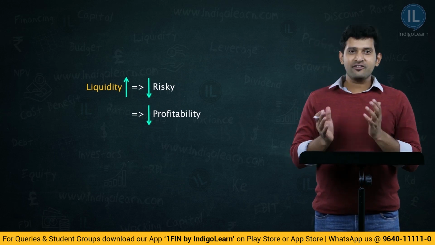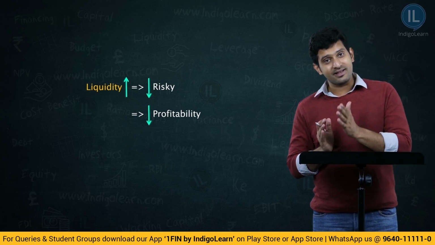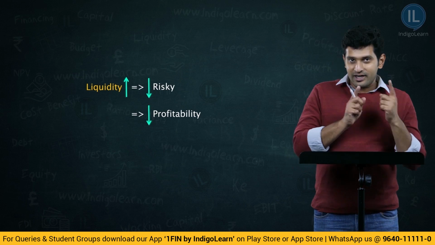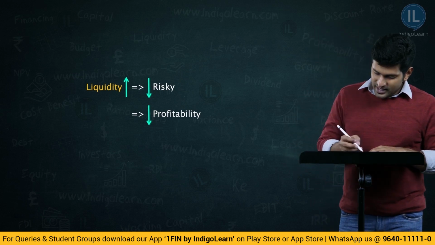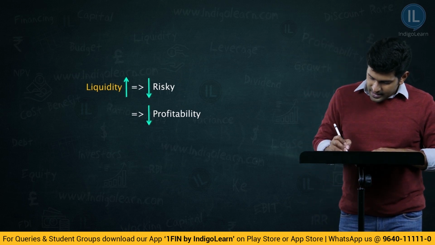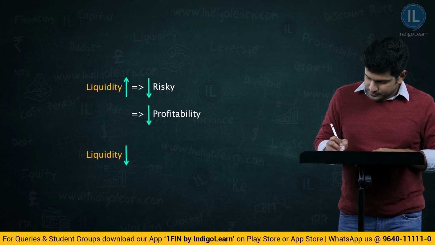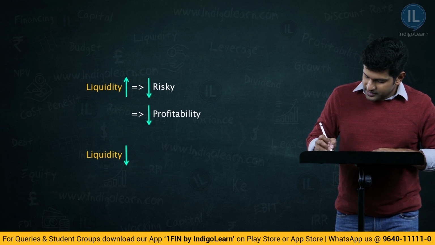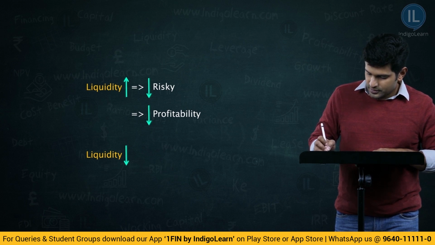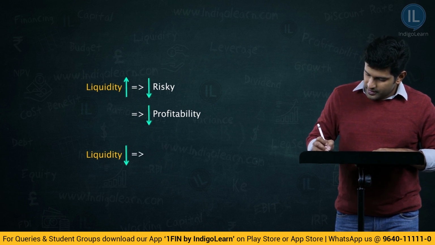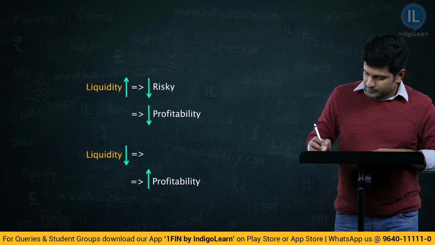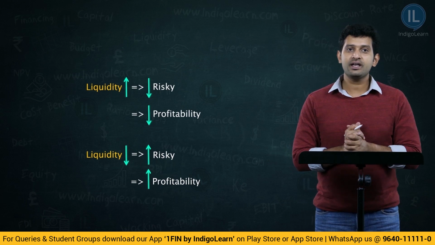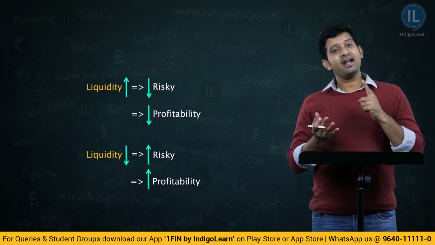expected should be less. Therefore, there is a linear relationship between risk and return, but there is an inverse relationship between liquidity and risk, or liquidity and profitability. Similarly, we can also write liquidity is less means high risky, also high profitability. This is the general understanding between liquidity, risk and profitability.